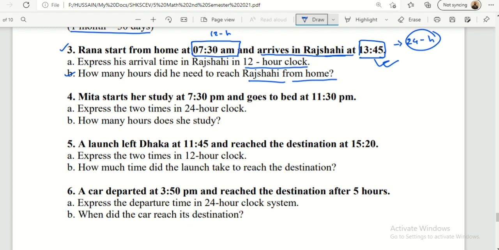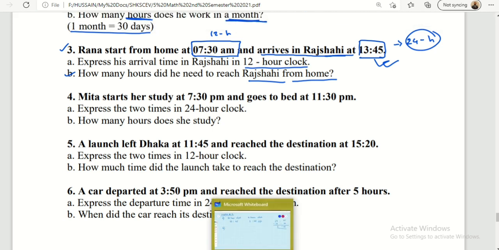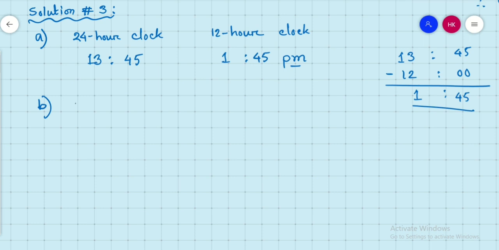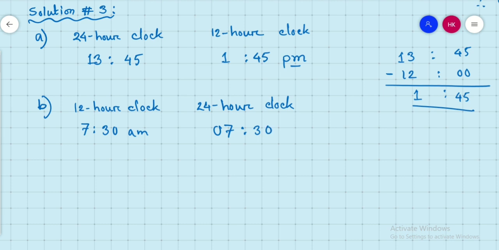Now number B, how many hours did he need to reach Rajshahi from home? Here the starting time is given as 7:30 AM. So at first you have to convert this 7:30 AM from 12-hour clock to 24-hour clock. Any time we need to subtract, we just convert the time into 24-hour clock. So 7:30 AM will be simply 07:30.